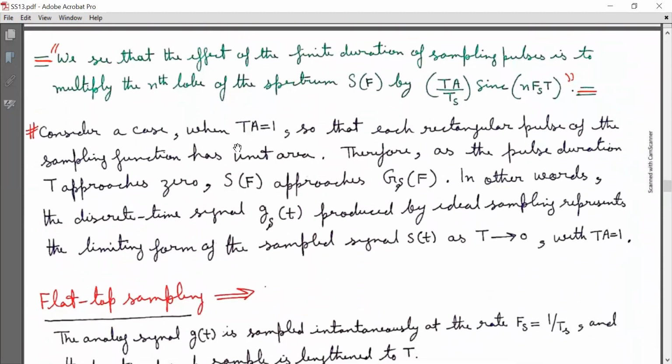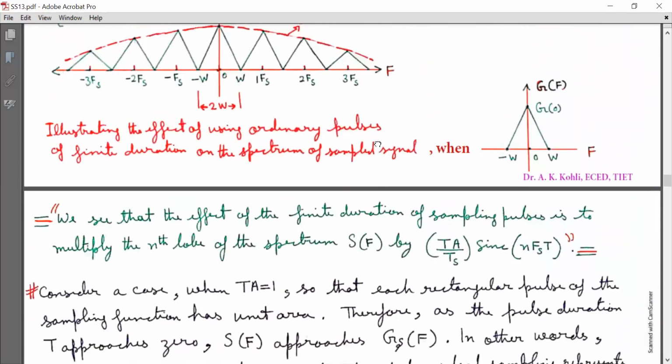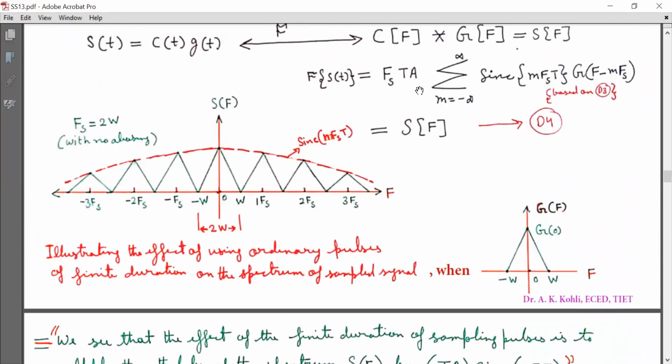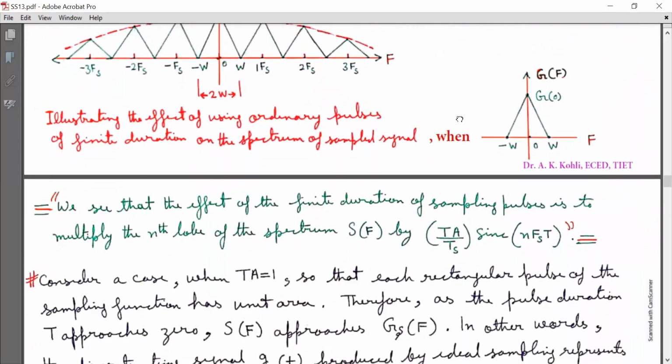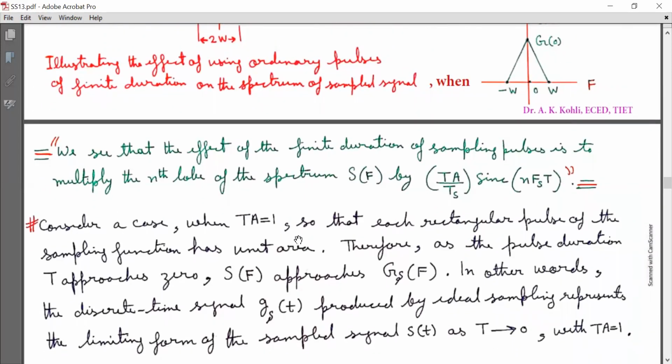Now consider a case when capital TA is equal to 1. Consider a case when TA is equal to 1 so that each rectangular pulse of the sampling function has unit area. Therefore, as the pulse duration T approaches 0, S(f) approaches G delta(f). In other words, the discrete time signal g delta(t) produced by ideal sampling represents the limiting form of the sampled signal s(t) as T tends to 0 with TA equal to 1.